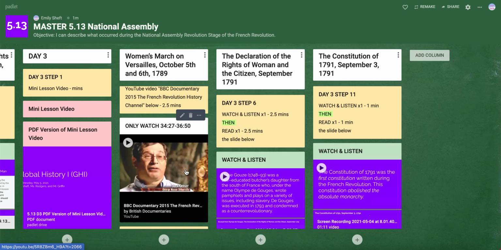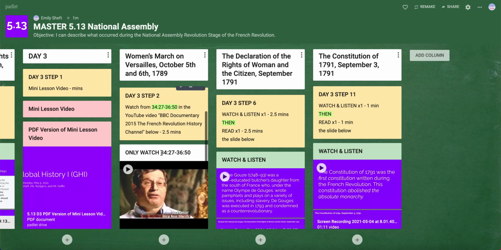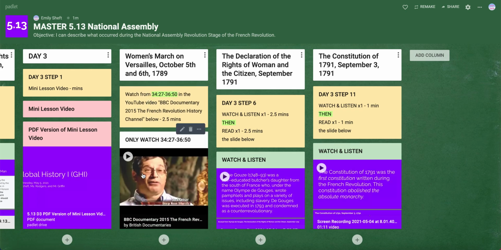I do just want to make a note for later on in class when we get to looking at actual sources. It's similar to the directions of yesterday. We're first going to watch and listen to sources on our first go around, and then, if you want, you can read it or you can watch and listen again, but Ms. Chef does some extra explaining. Anyways, we are on day 3, step 2, where we're going to watch this clip in this video.